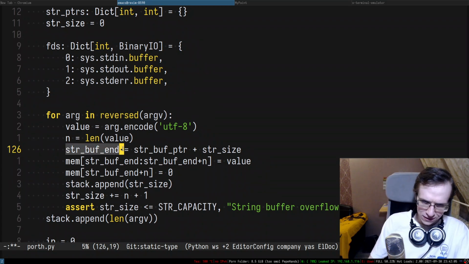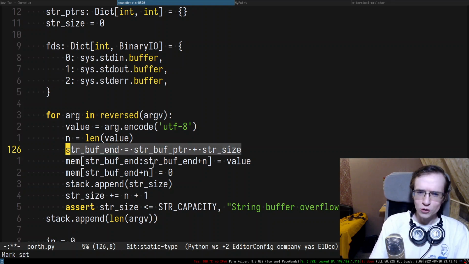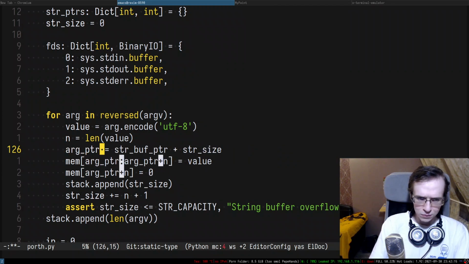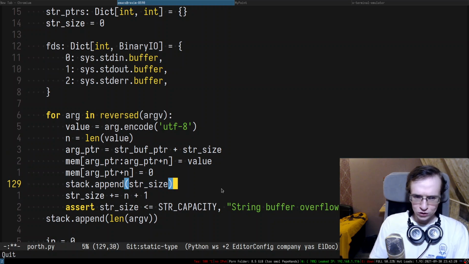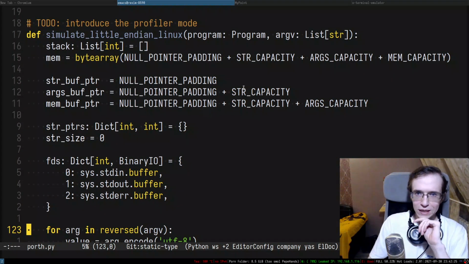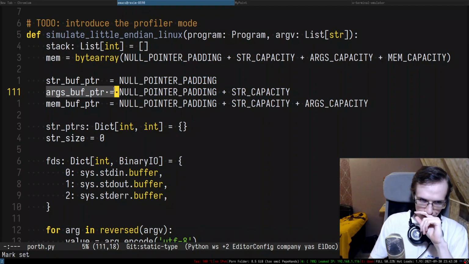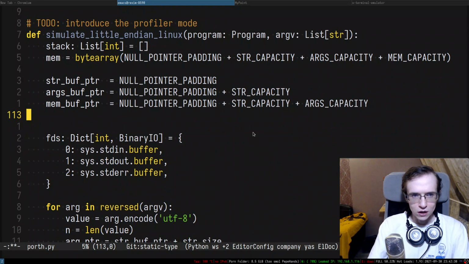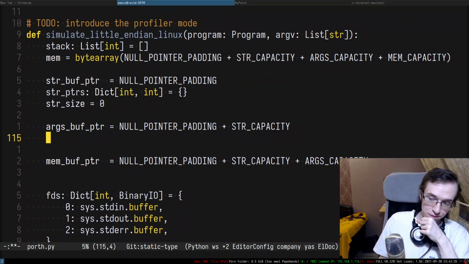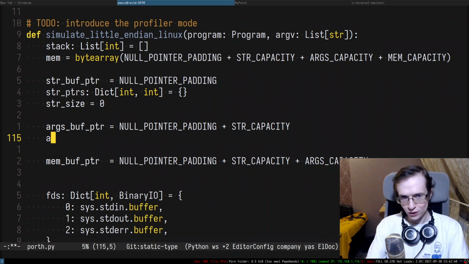So str buffer end, it's probably not str buffer end, it's more of an argument ptr. So this is going to be argument ptr. Arg ptr, and here I was just pushing this thing onto the stack, and I don't think it is the correct thing to do at all, right? So we need to push it into the args buffer, but we also need to know how many arguments in the args buffer we have. Right, so we need to have something like argc.